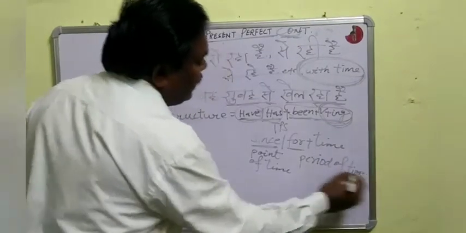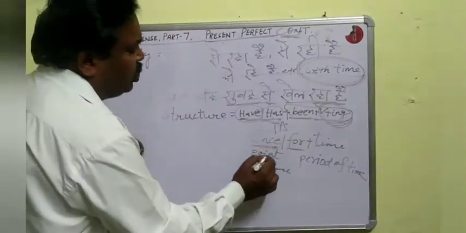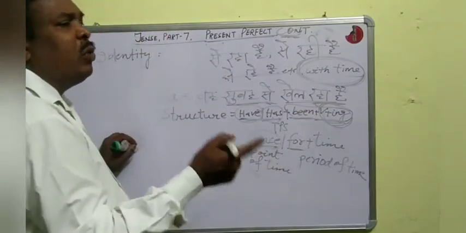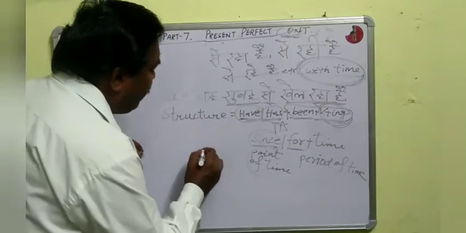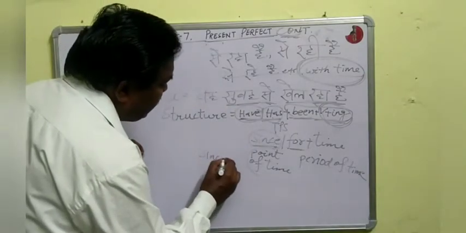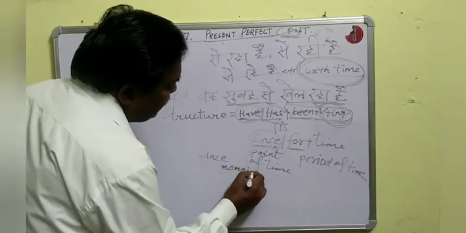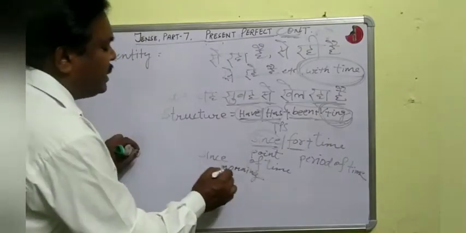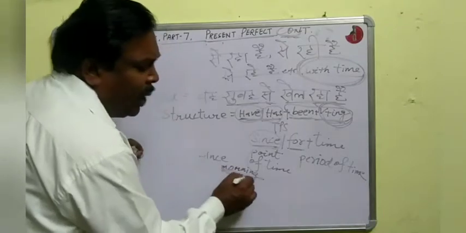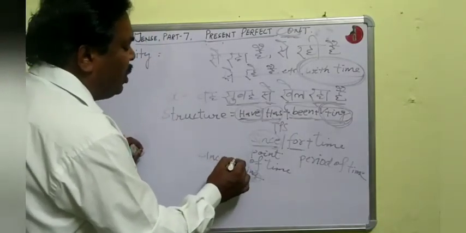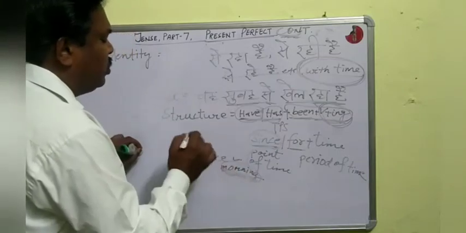Try to understand. Since is used for point of time. Point of time means there will be one point. For example, since morning. That means morning is one point. When there will be one point, you will use since.